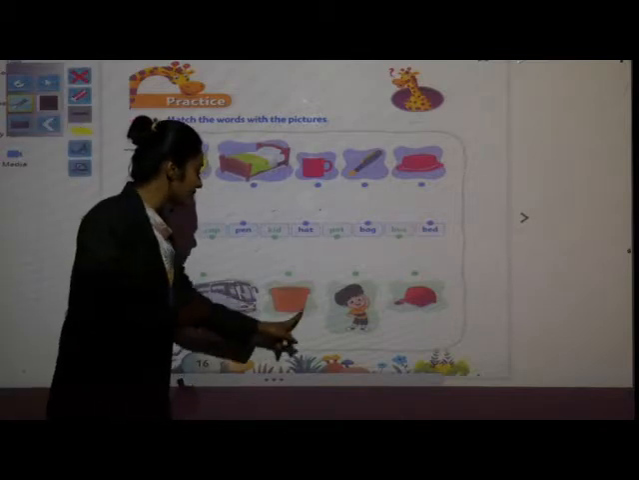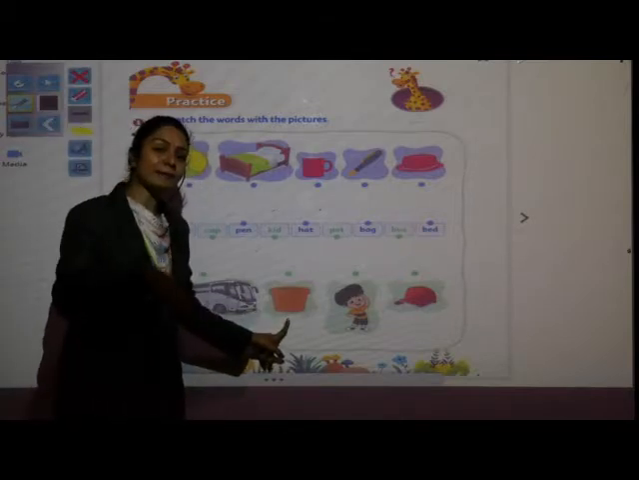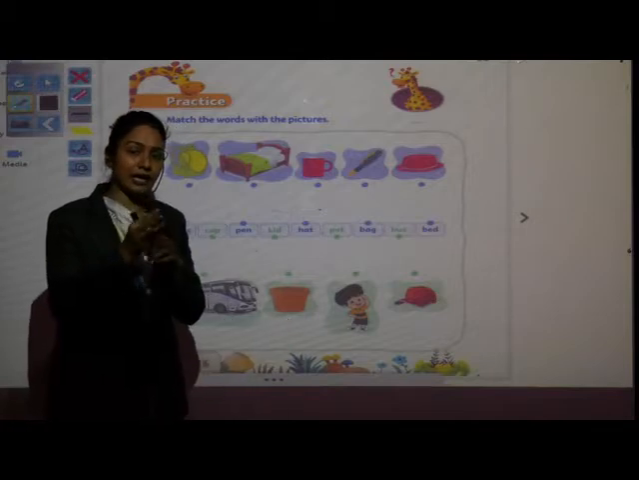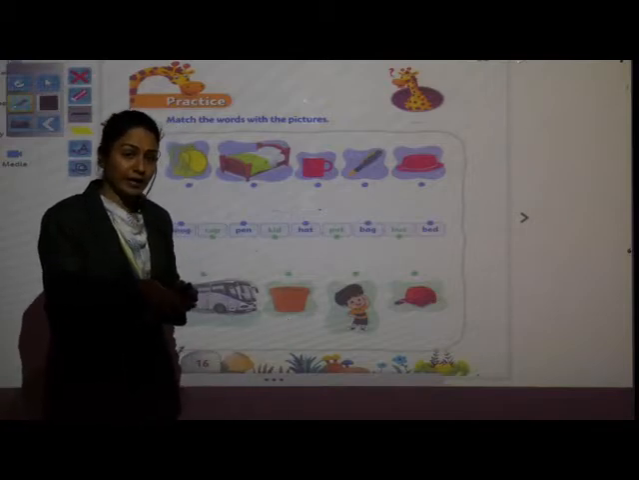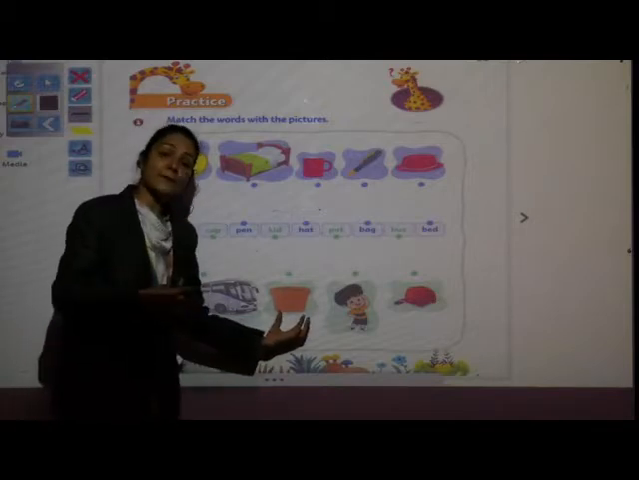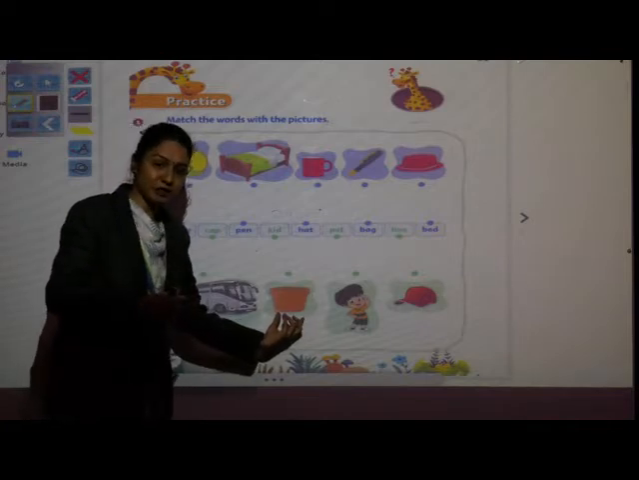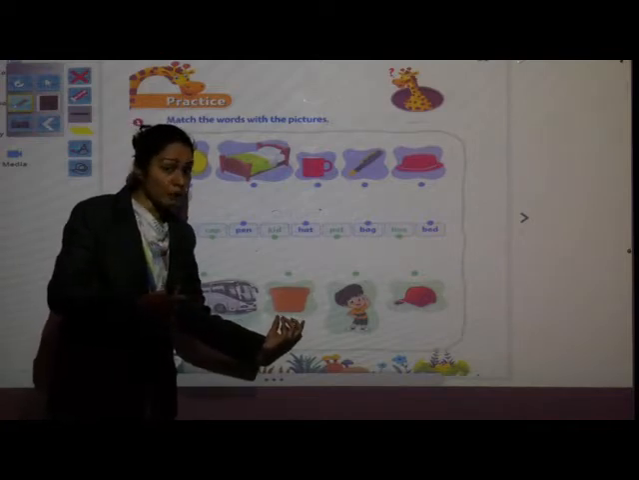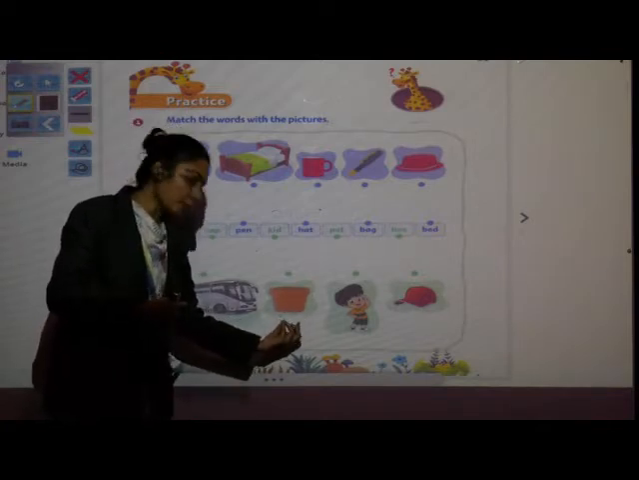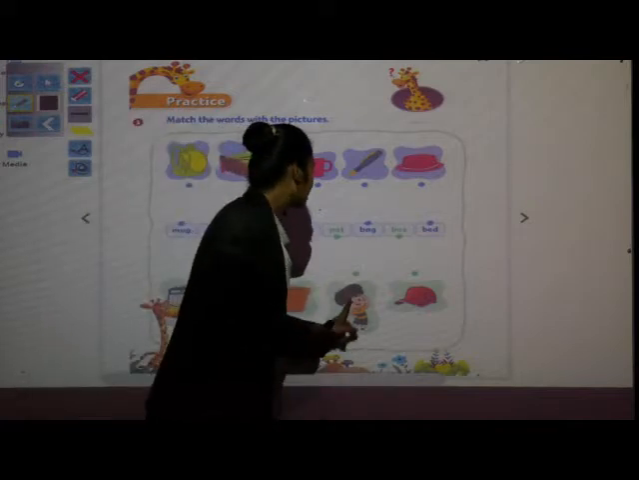Next picture, which picture is this? Where do we do the plantation? छोटा जो plant होता है, हम लोग कहाँ लगाते हैं उसको घर में? Yes, in the pot. Very nice. So which picture is this? This is a pot or box. P-O-T, pot. Very good.